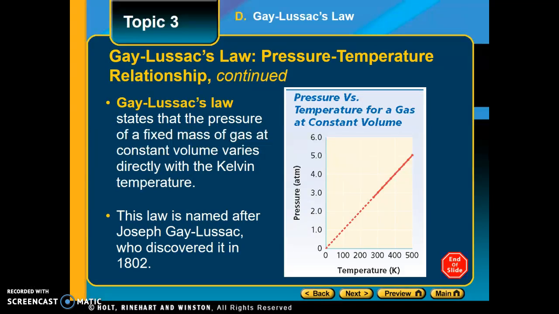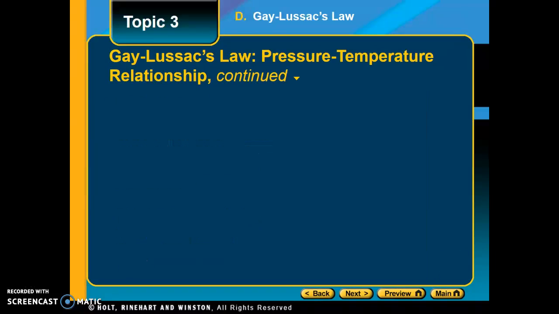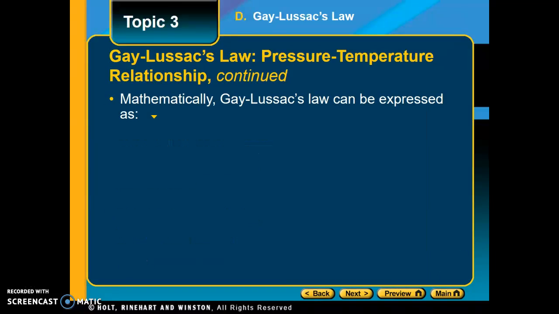Gay-Lussac's law was named after a scientist named Joseph Gay-Lussac, who discovered it in 1802. Mathematically, Gay-Lussac's law can be expressed as pressure equals K times temperature, or pressure divided by temperature gives you a constant. So you want to remember that taking pressure divided by temperature gives you the constant.